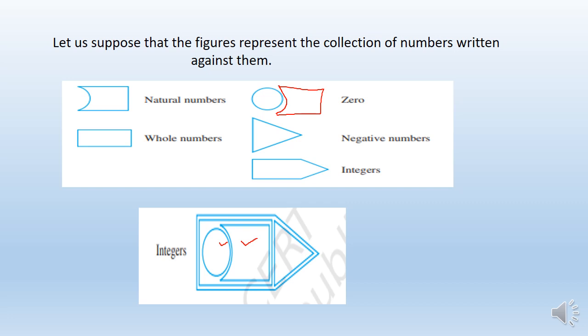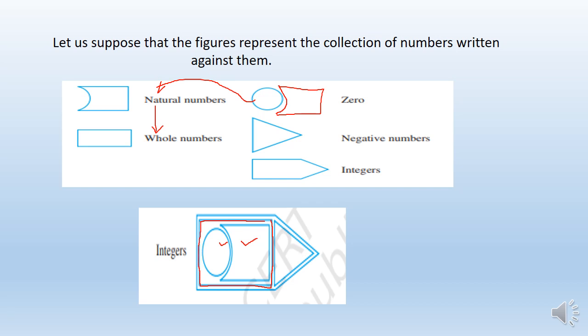Means 0 and natural numbers will get whole numbers. So I can add 0 and the set of, what? Natural numbers in this whole number box. Okay, which is a square, rectangle.